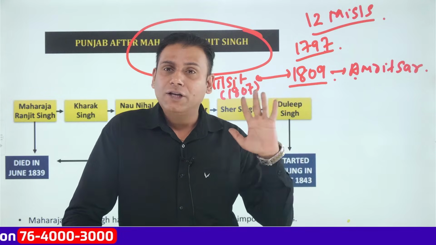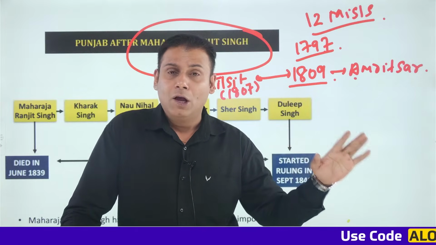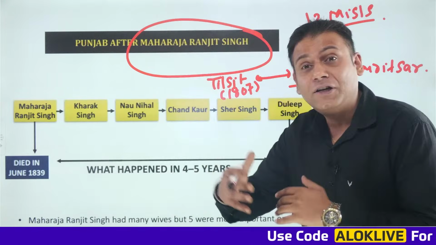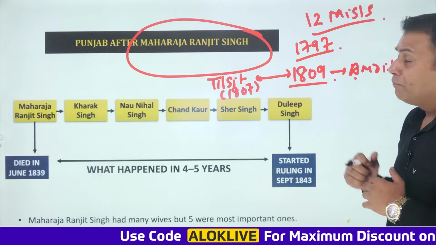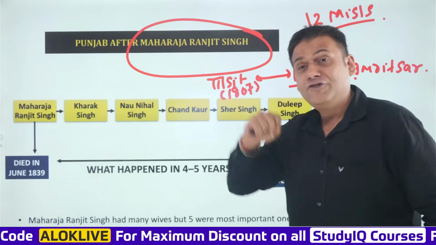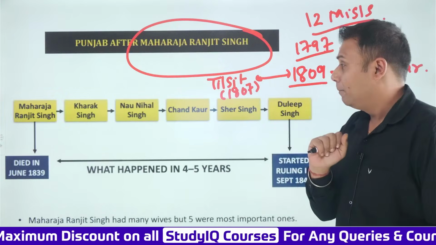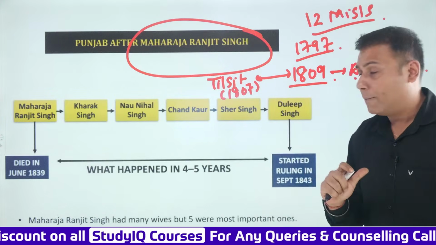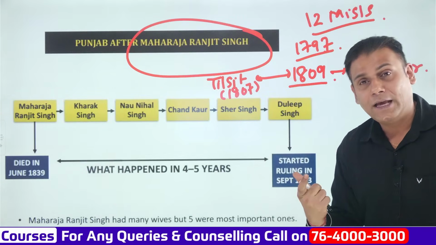Okay, so these were the different aspects that we had covered till yesterday. Now, what happened after the death of Maharaja Ranjit Singh? As you can observe on the board, after Maharaja Ranjit Singh ji, there was Kharak Singh ji who came to power. Then his son Nau Nihal Singh ji came to power. Then who was Chand Kaur? Then who was Sher Singh? And finally, who was Maharaja Dalip Singh?